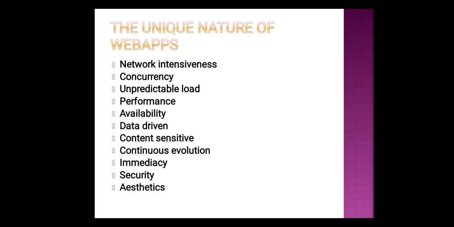Unpredictable load in the sense the web app is used by a number of users, and we can't predict how many users are using these web apps at a given point of time. Why? Because it may vary. For example, on Monday some 20,000 people may be using that particular web app, and on some other day like Saturday, 1 lakh people may be using that web application. So over the web application there is an unpredictable load.